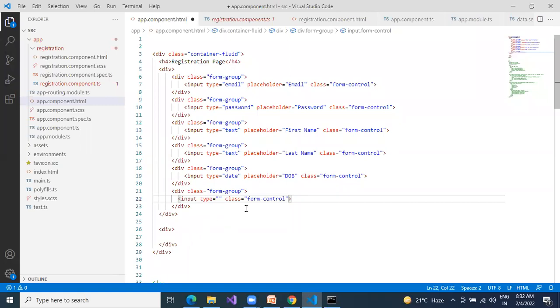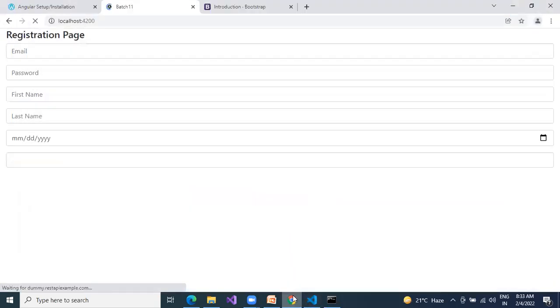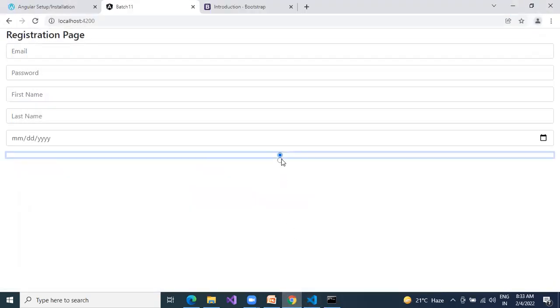So next, what we need to give? We need to give the gender. Type radio. Radio means how many options do I need to give? I need to give two options, one for male and a second one for female. For this input type radio, we don't have any placeholder. Why? Because radio is nothing but a simple dot button. If you get simply a dot, you will get it like this.